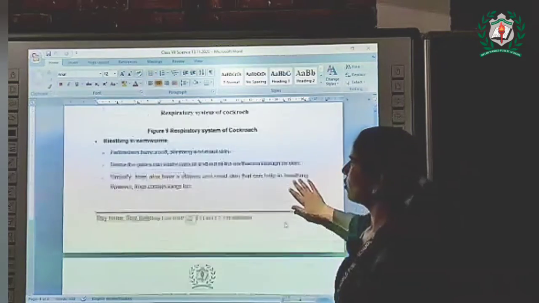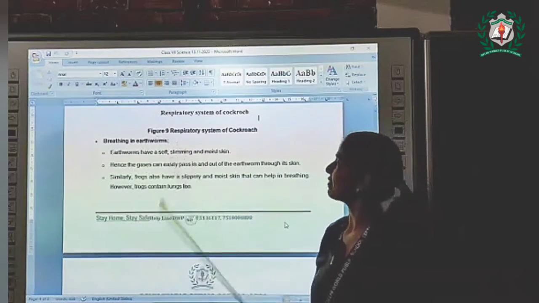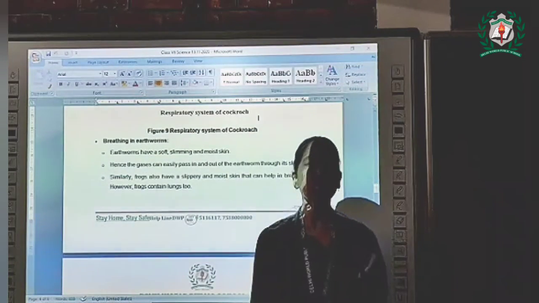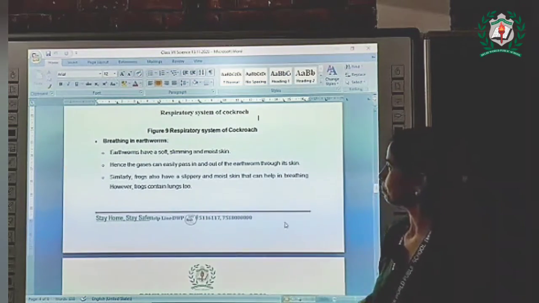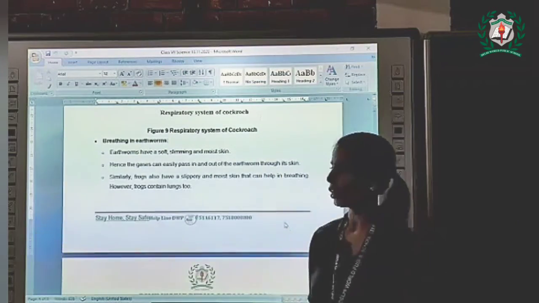Now, breathing in earthworms. How do earthworms breathe? Earthworms have a soft, slimy and moist skin. As we already know, earthworms breathe through their skin. Similarly, frogs also breathe through their skin.